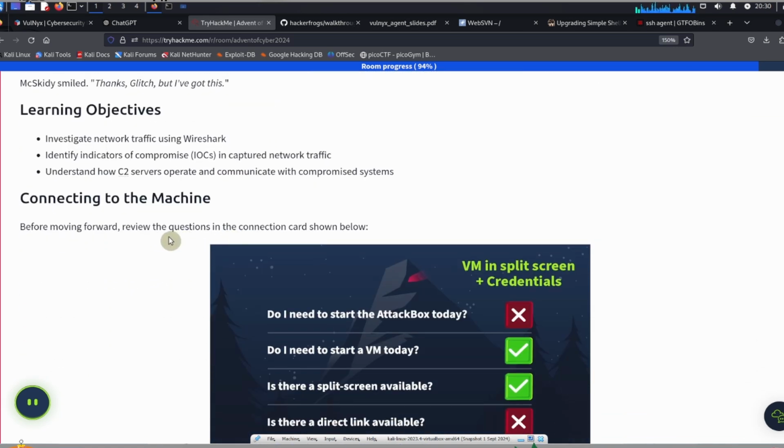Okay, so what are we going to be learning in today's task? So our learning objectives are, we're going to investigate the network traffic using Wireshark. We're going to identify indicators of compromise, otherwise known as IOCs, in a captured network traffic. And we're going to understand how C2 servers operate and communicate with compromised systems.